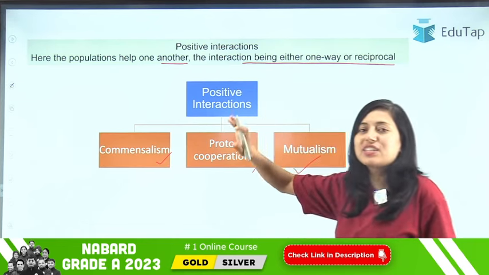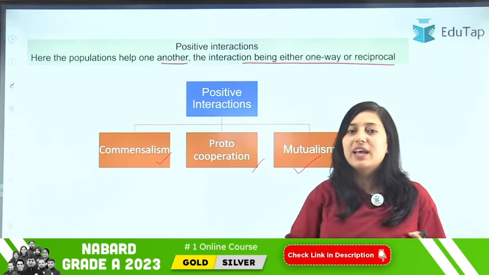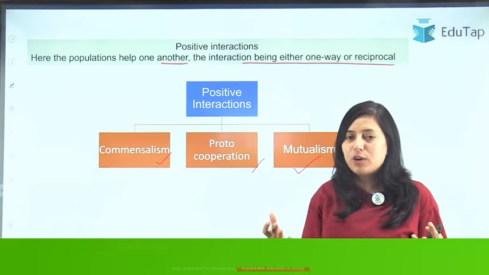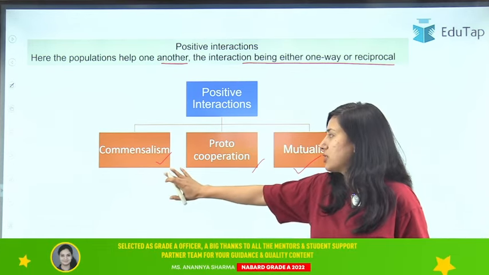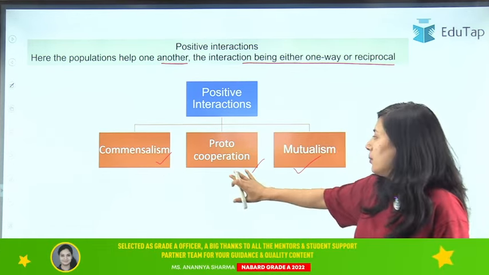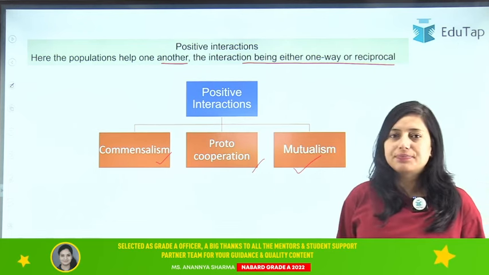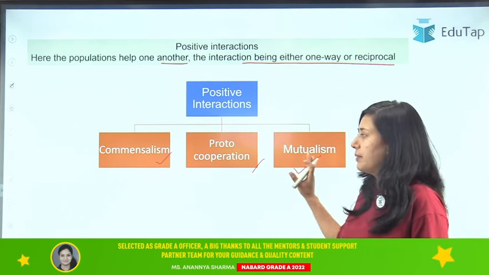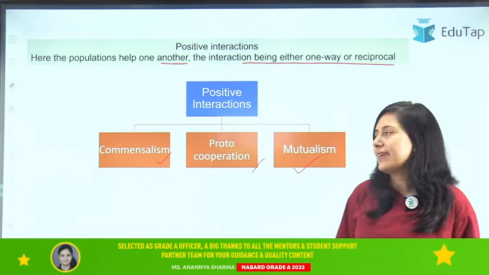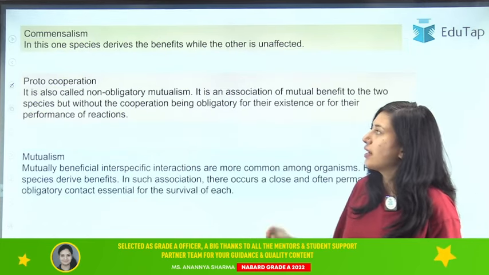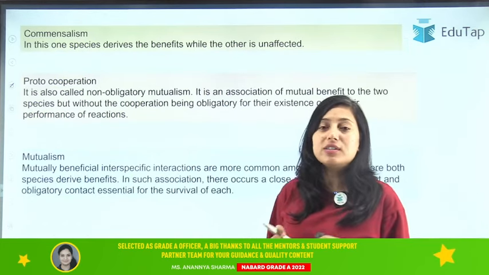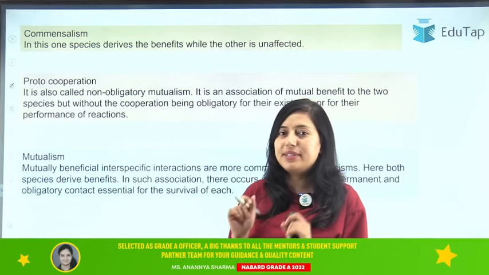Now this interaction can be one way, both way, and depending upon the type of positive interaction, we have three types of positive interaction, that is commensalism, proto-cooperation and mutualism. Now what are the meaning and what are the examples of these? Let us discuss. So first is commensalism.